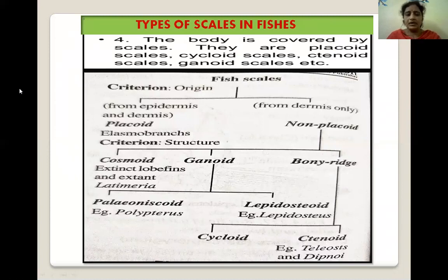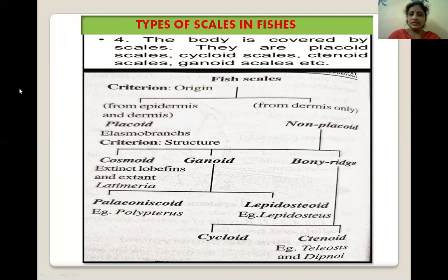Let us go to placoid. We can see here the fish scales. Depending on the fish scales, the fishes are divided into two: placoid scales and non-placoid scales. The placoid scales are found in fishes such as the elasmobranchs.